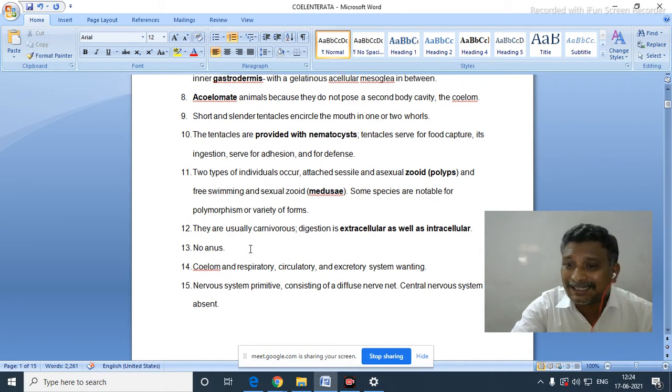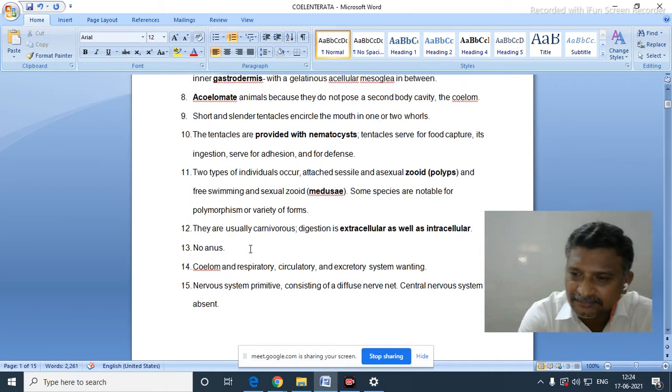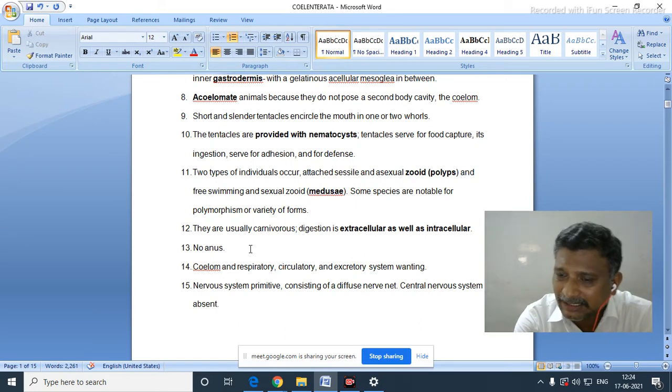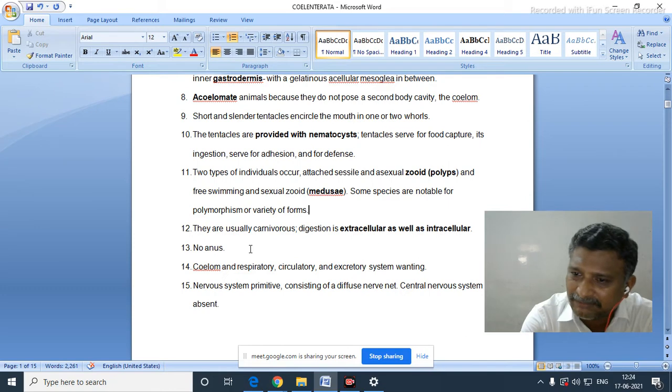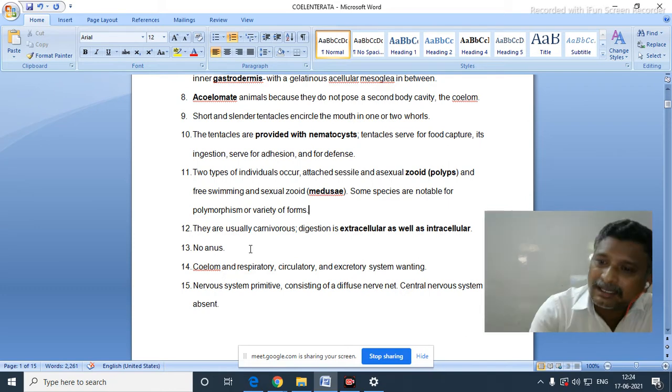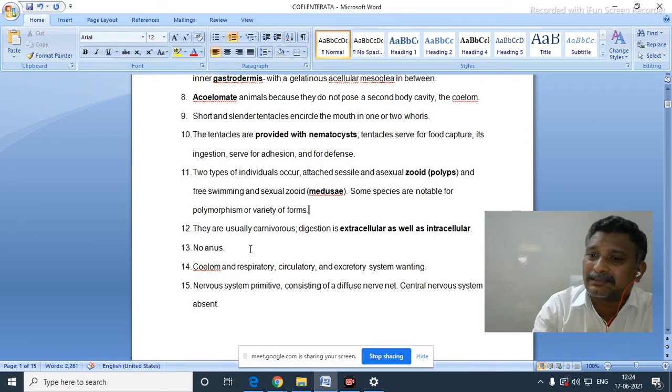Now, incomplete gut is there. They have an alimentary canal without another opening. Only one opening will be there. That opening is called a mouth because the other end is completely attached with the substratum.